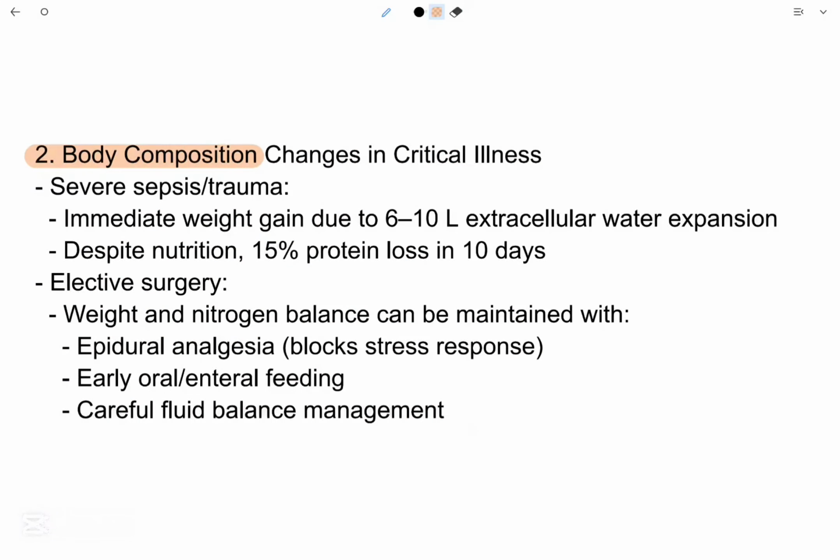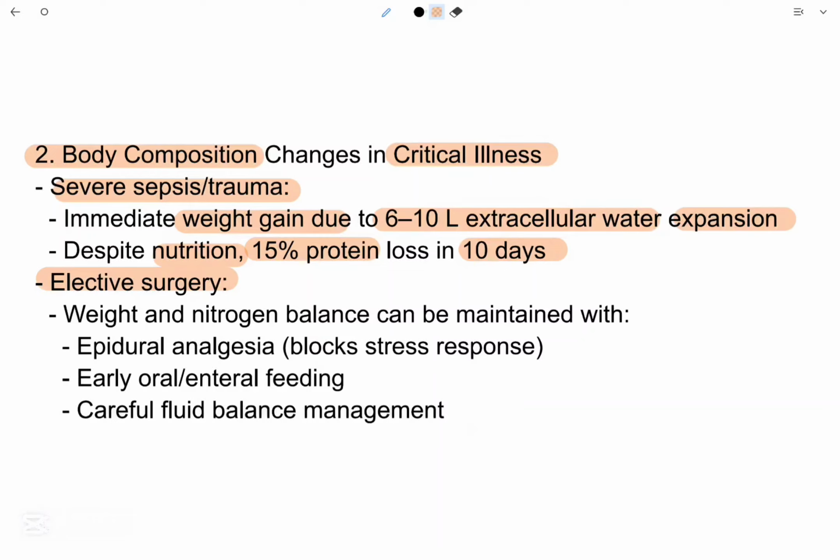Body composition changes in critical illness. In severe sepsis and trauma, there is immediate weight gain due to 6 to 10 liters of extracellular water expansion. Despite nutrition, there is 15% protein loss in 10 days.